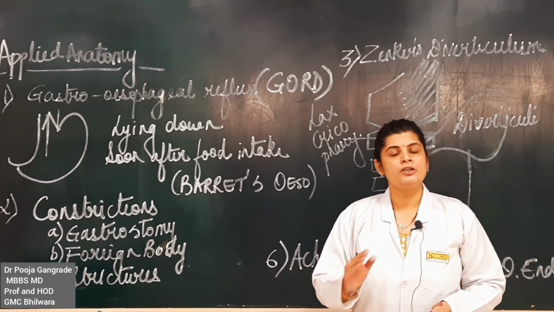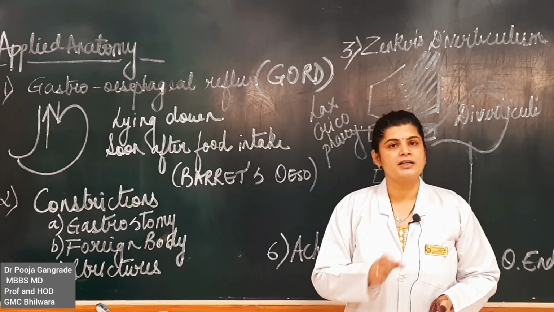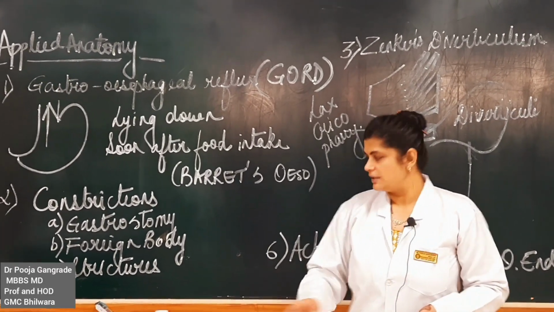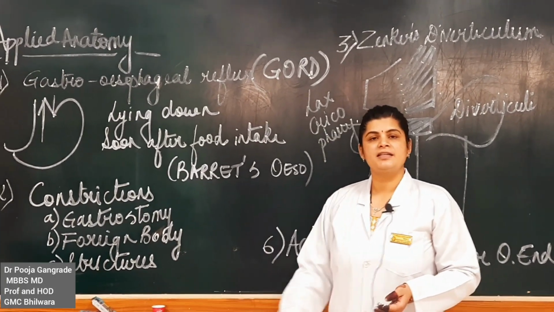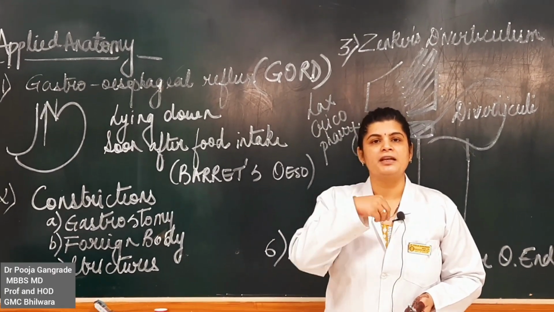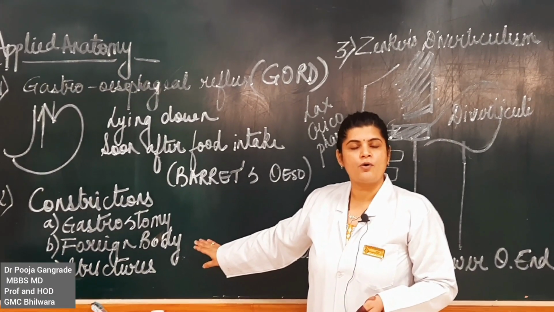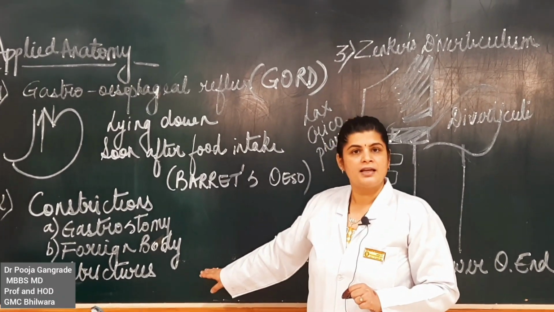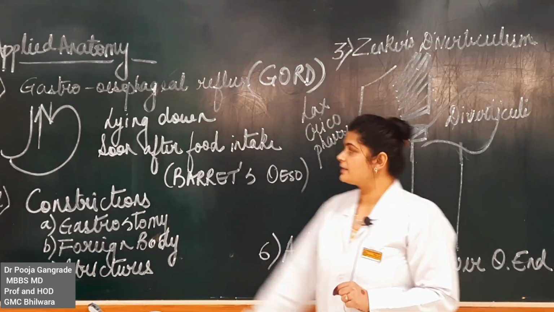So the surgeons need to know the normal places where the constrictions are formed, and how much the constrictions are formed. If these constrictions are narrowed down further, they will form what are called strictures. We've always seen in small children that they come to the OPD, that they have swallowed something and it lodges down here. So foreign body engagement in these strictures is also seen at the constrictions of the esophagus.